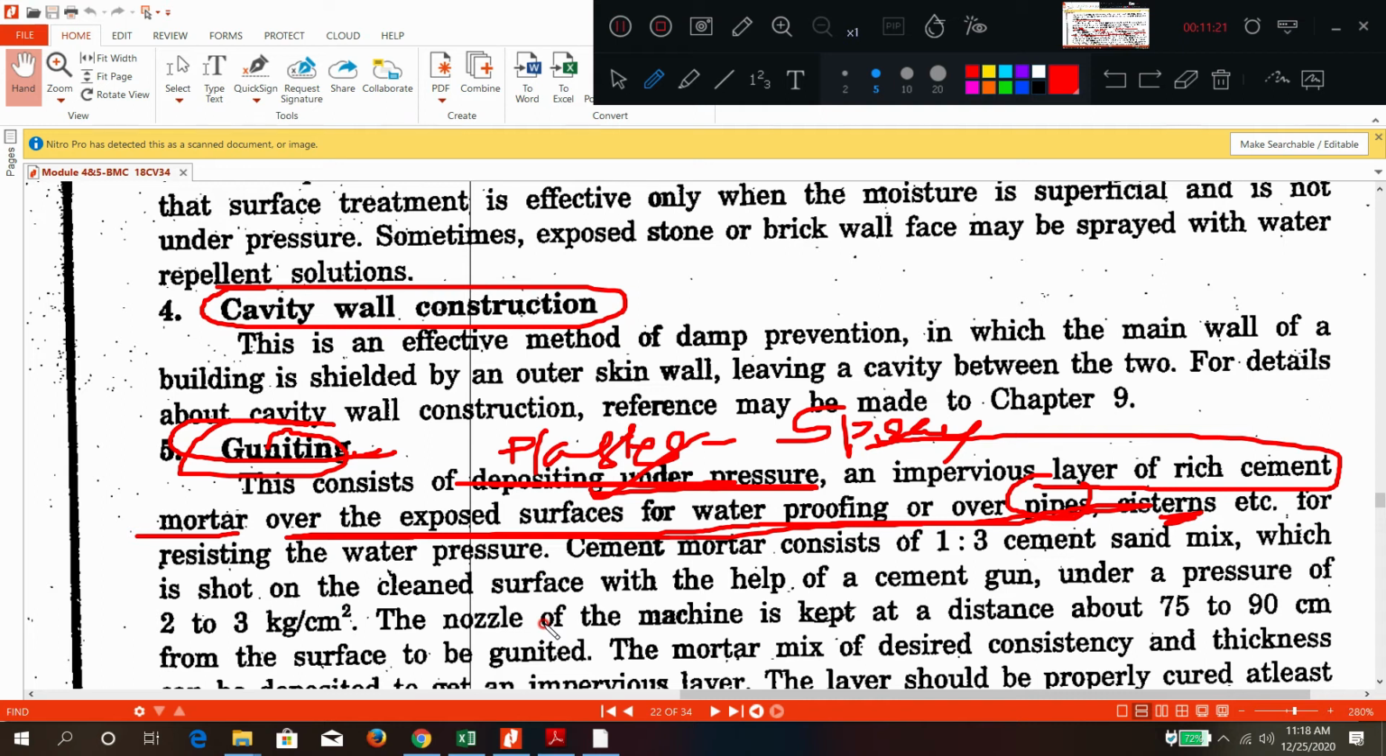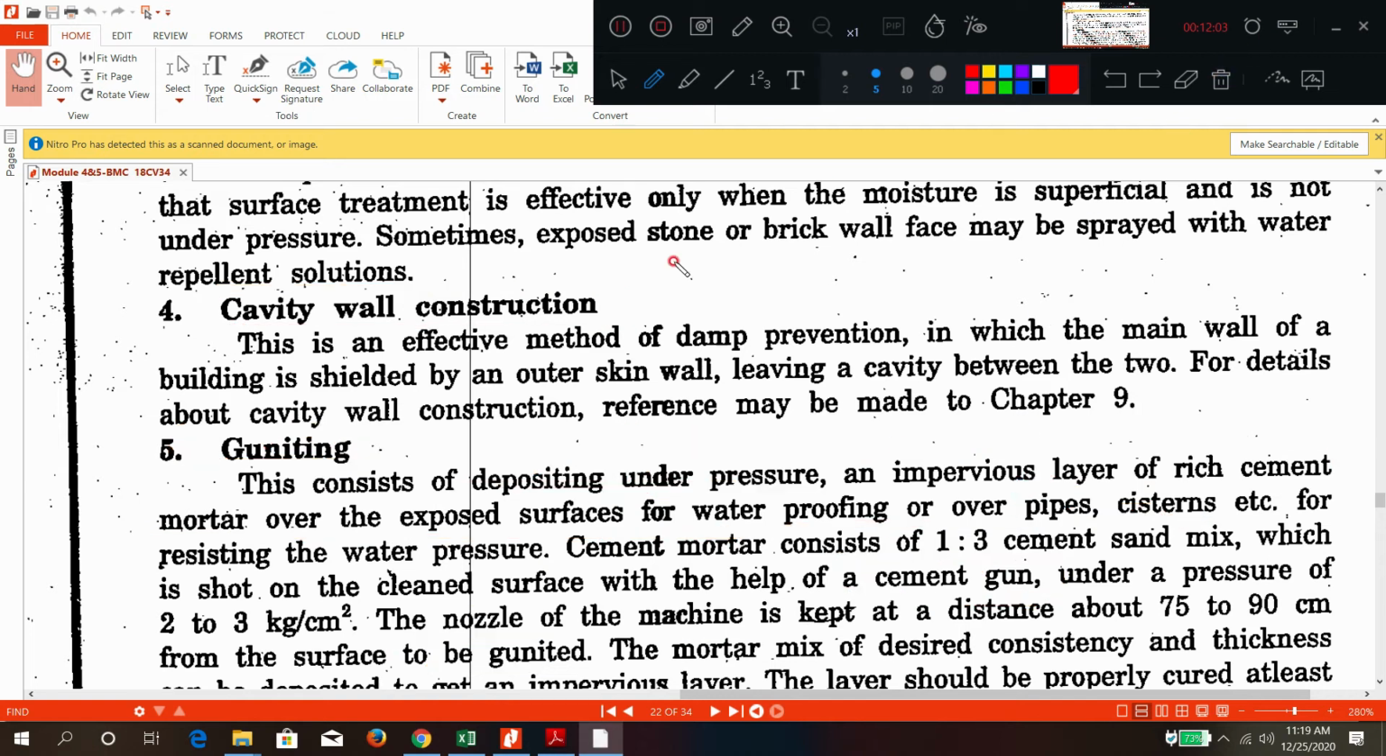So one thing I wanted to explain here. You see the word, what is written here? Cement gun means what? From the nozzle of that gun, cement is sprayed at a very fast velocity, so that it is applied with very high pressure. There will be a nozzle, there will be a machine, and a distance is maintained. You try to understand, guniting means applying cement mortar under pressure using a cement gun and nozzle.